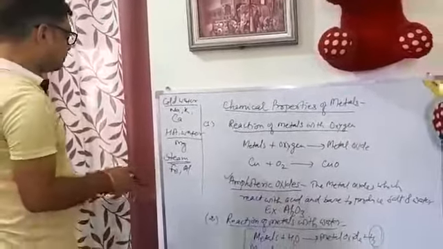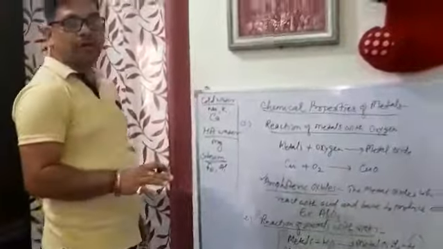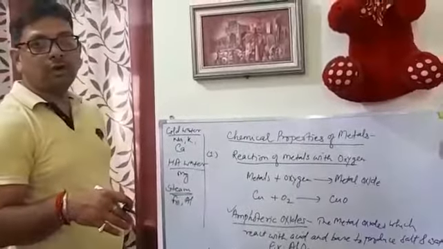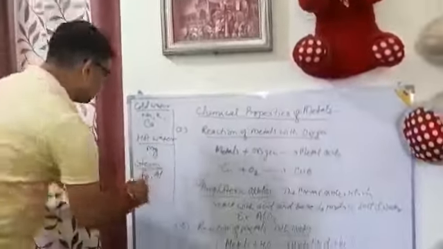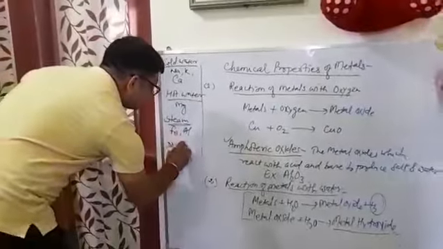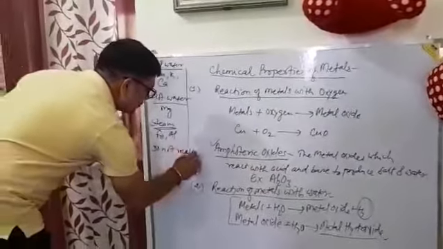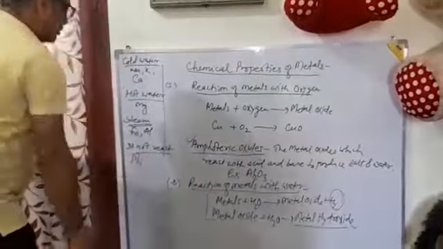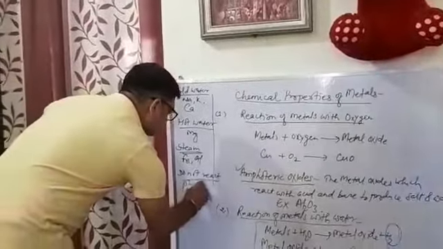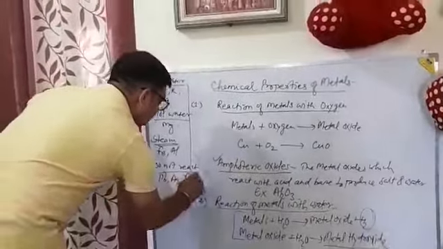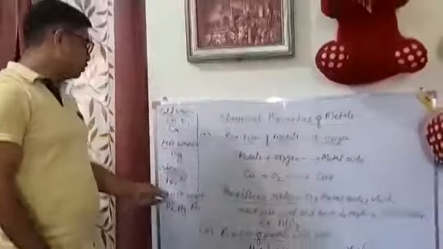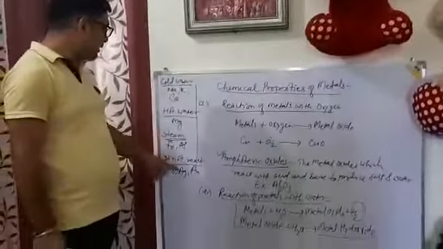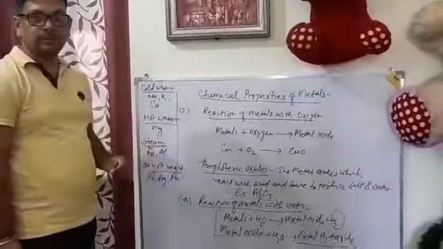There are some more metals which do not react with water at all. These are lead, then silver and gold. These are metals which do not react with water at all, which means they do not react even with steam.